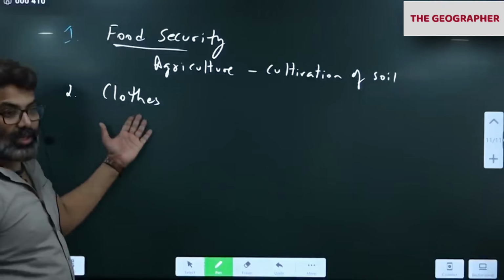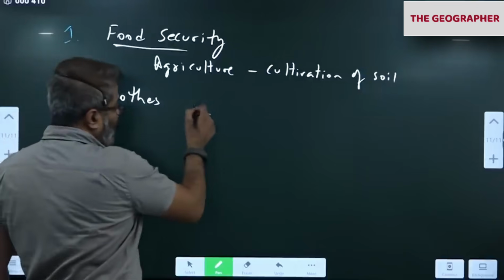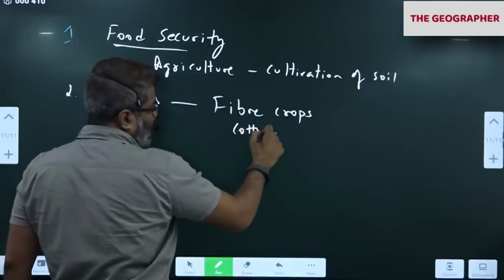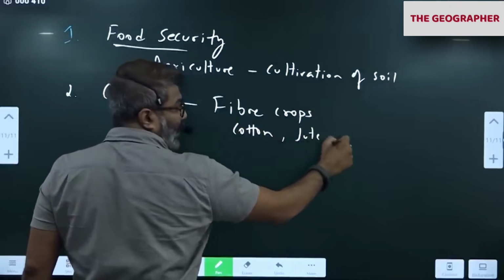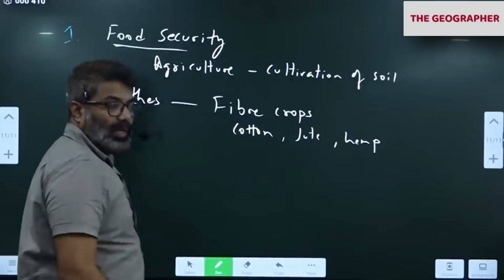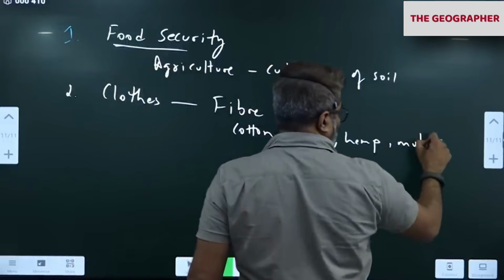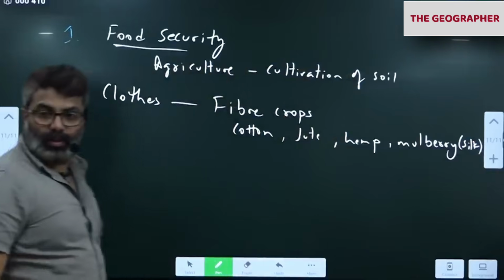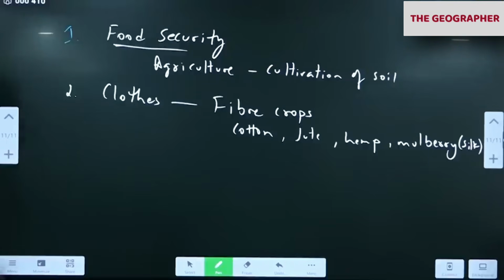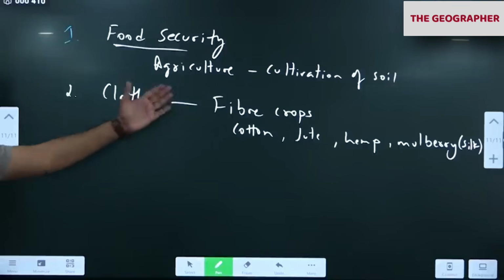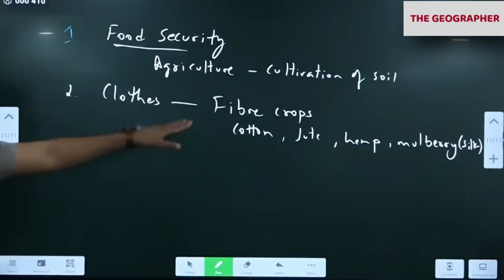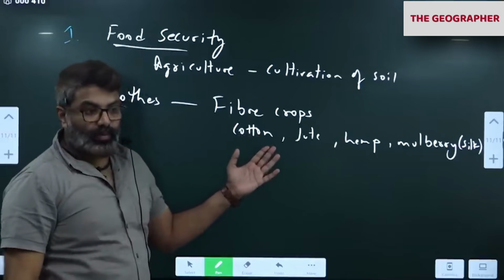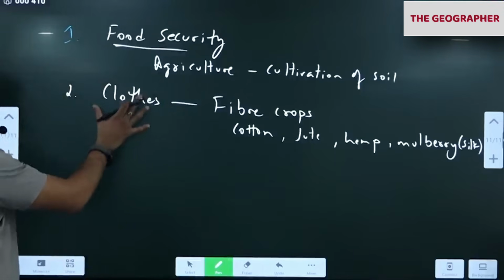So indirectly, all clothes, all fiber, come from fiber crops like cotton, jute, hemp, and mulberry. You write silk in brackets. So clothes also are indirectly from the soil. That means we grow fiber crops, from fiber crops we extract fiber, and we make fabric and clothes. So soil also gives us clothes.